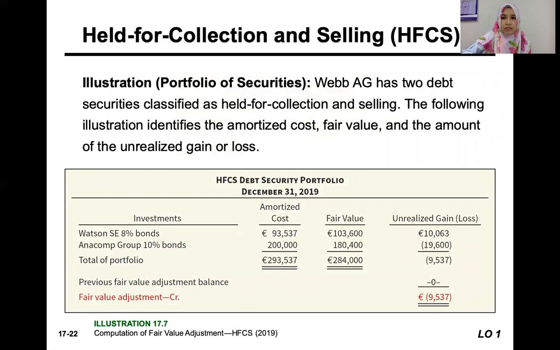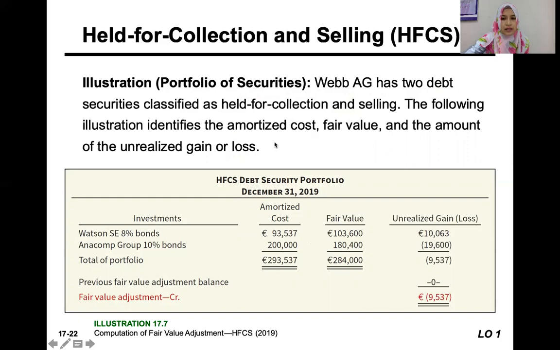Okay. Let's say portfolio of securities means the company could have more than one type of securities or financial asset. It could have the debt which is held for collection. It could have the debt which is held for collection and selling. So it will show here.